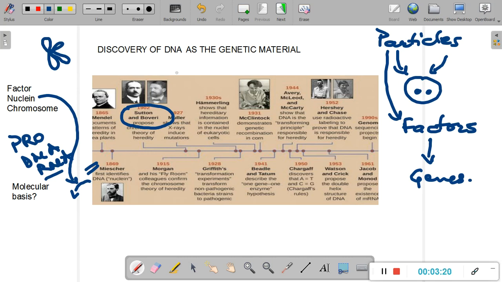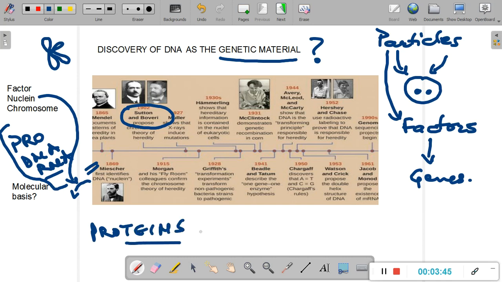But in spite of all these advancements and discoveries, the molecular basis of genetic material was unknown, which means it was not known what particular molecule was actually carrying this genetic information. There was a major view that proteins were the major contenders as carriers of heredity. There were many indirect physical evidences that pointed towards DNA as the molecule of heredity, but what was lacking was the experimental proof.